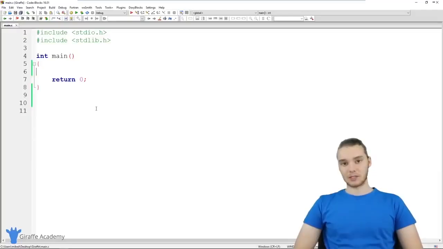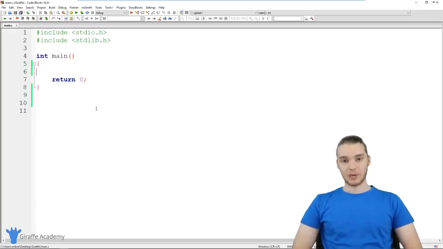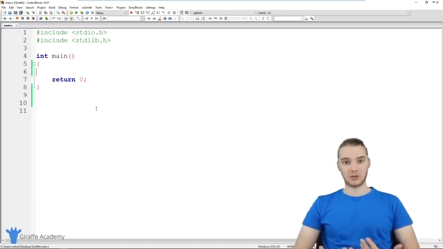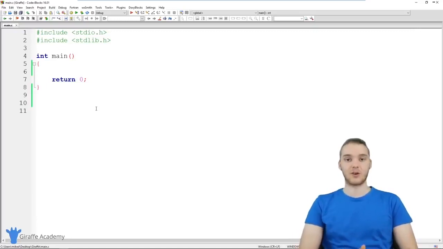In this tutorial, I'm going to talk to you guys about functions in C. Now, a function is basically just a collection of code that performs a specific task. So what you can do is you can take a bunch of code, maybe like 5 or 6 or 20 lines of code, and put it inside of a function. And then when you want to access that code that's inside the function, you can call the function. And generally, when you create a function, you'll design the function to perform a specific task. So the function will have a specific purpose.